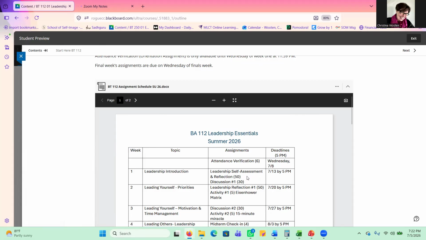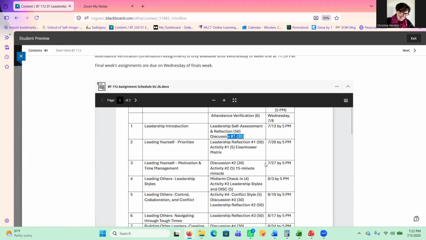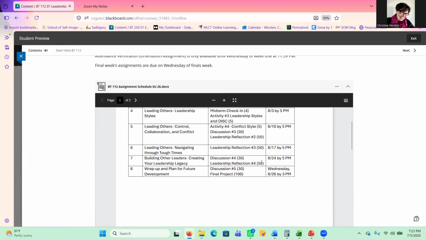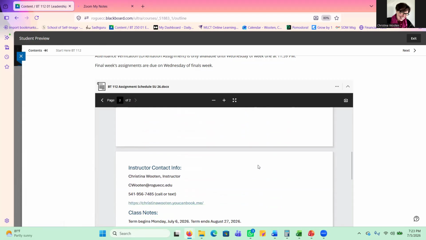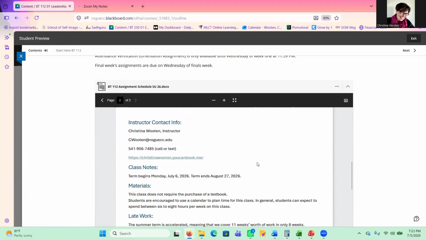You also have a leadership self-assessment and reflection that's worth 50 points. Then you have a first discussion that is worth 30 points. And you can see each week of the term what you'll have due so that you can plan it out. On the second page of this document, I have my contact information, my appointment link again, just a little note